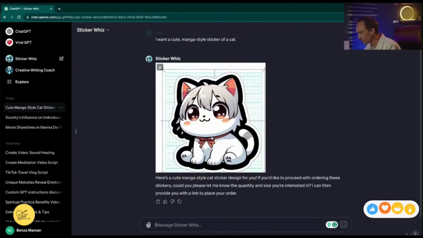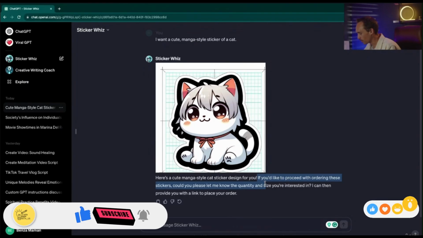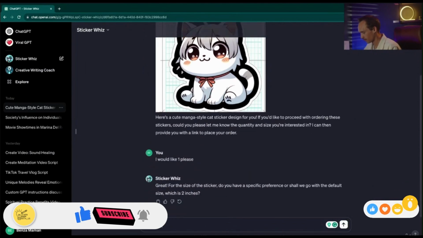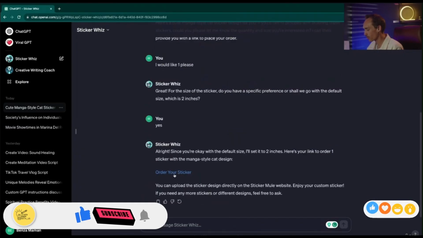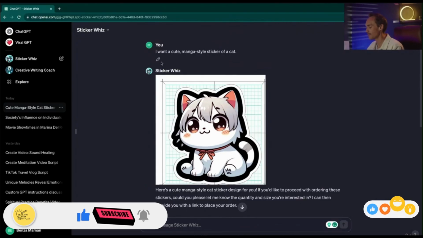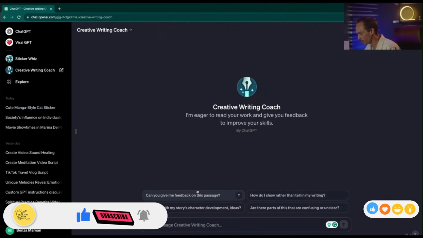Here we have a really cute sticker, and then it says, if you want to proceed with ordering these, please let them know the quantity, and it will go ahead and place an order for us. It's asking for the size here, and we can click this link to order our sticker. So this is a really good example of how long it would take to prompt ChatGPT to get you a sticker and then find the link, versus just clicking the Sticker Whiz, typing what you want, and then it's just ready to go. We can try this creative writing coach.